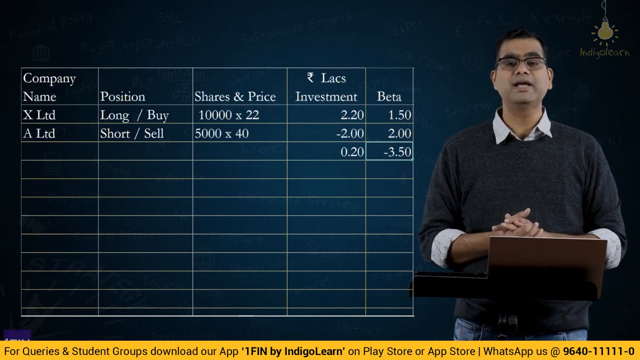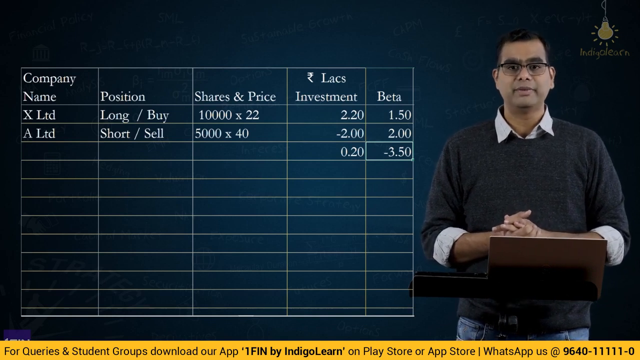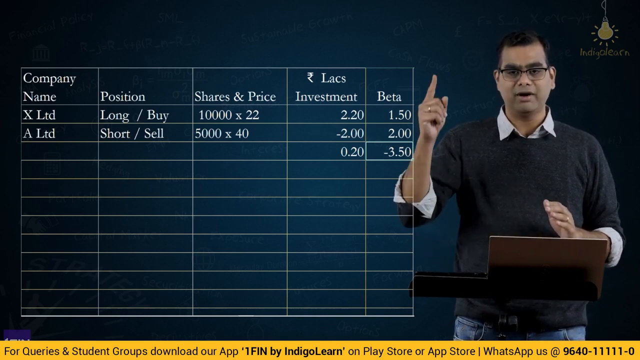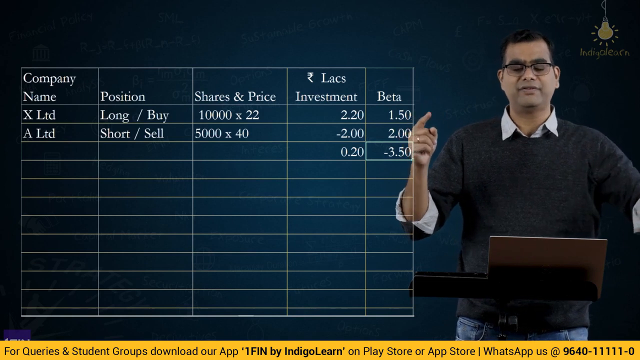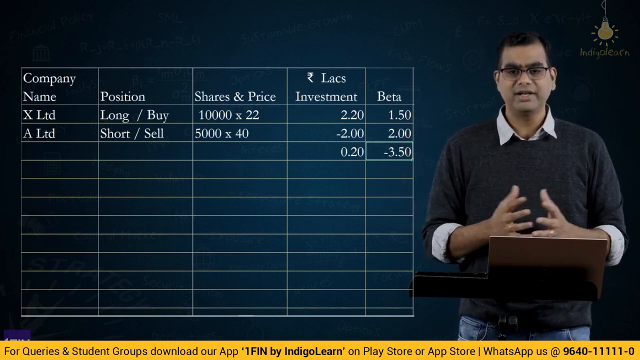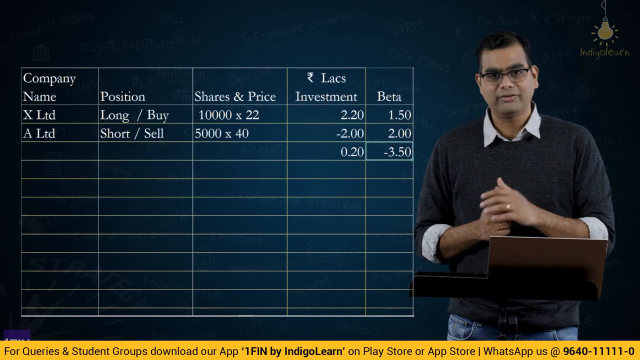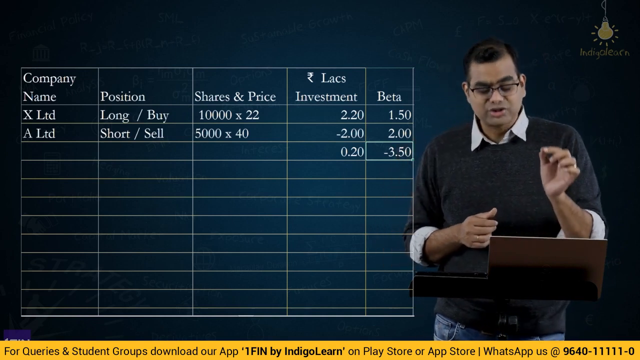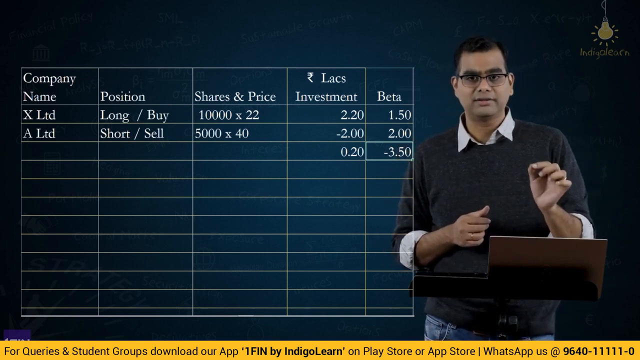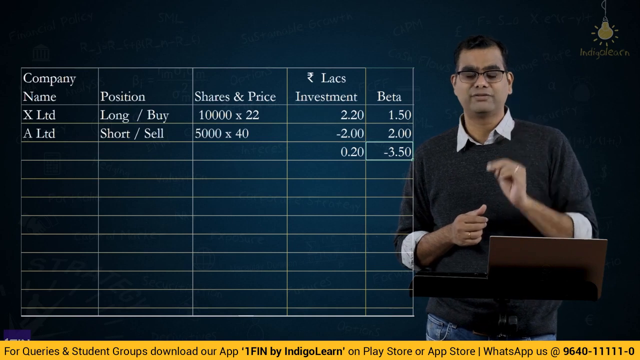Yes, the position is minus 3.5. Basically, if the market goes up by 1, I will go down by 3.5. What is this weirdness? It is not weird. You have shorted a stock which has a beta of 2.